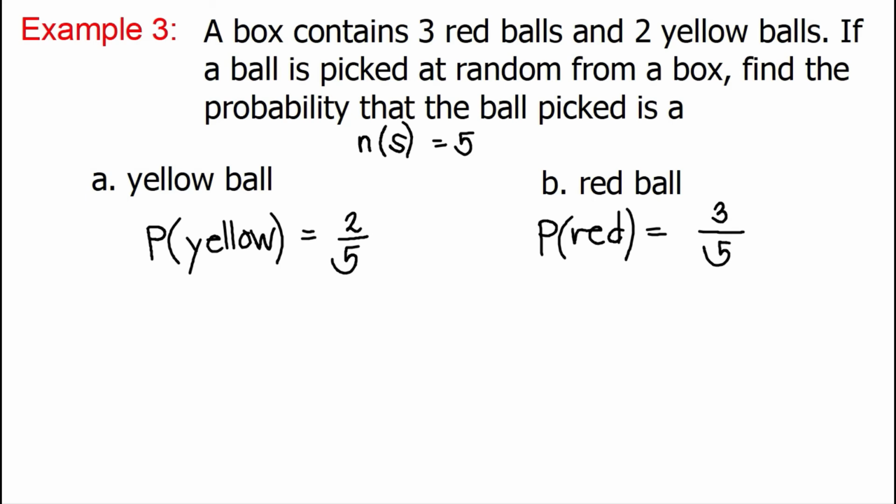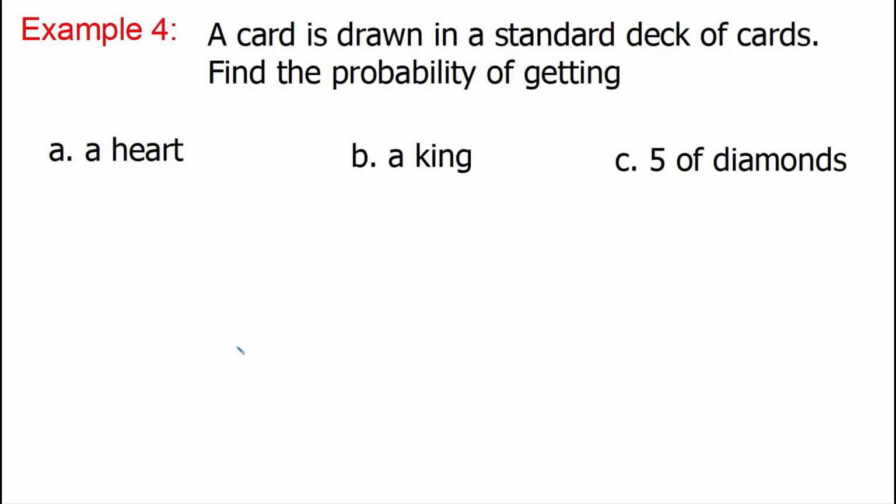Next, example number 4. A card is drawn in a standard deck of cards. Find the probability of getting letter A, a heart, letter B, a king, letter C, 5 of diamonds. In a standard deck of cards, we know that the cardinality of the sample space is 52. Right? 52 because there are 13 diamonds: ace, 2, 3, 4 up to 10, then Jack, Queen, King. So that's 13. 13 diamonds, 13 hearts, 13 spades, and 13 clubs. 13 times 4 is equal to 52 in all. So, that is our number of sample space.